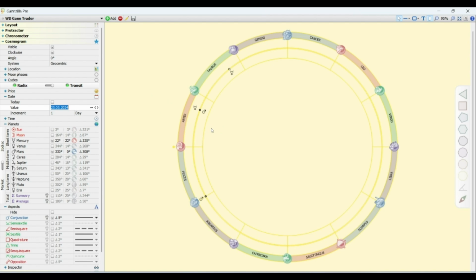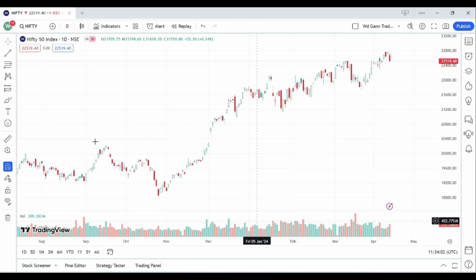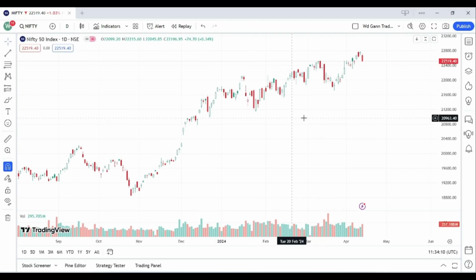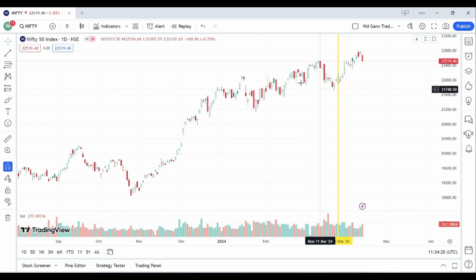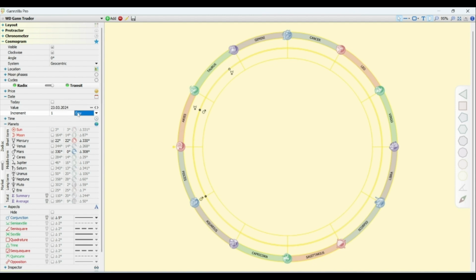Let's mark it on the Nifty and check whether it is working or not. So open the TradingView app. Here is our Nifty chart. We have to go to the date of 23 March 2024. And here you can see that the market was falling, and from the date of 23 March 2024, the market started going up. Let's go more in the past and check more dates.